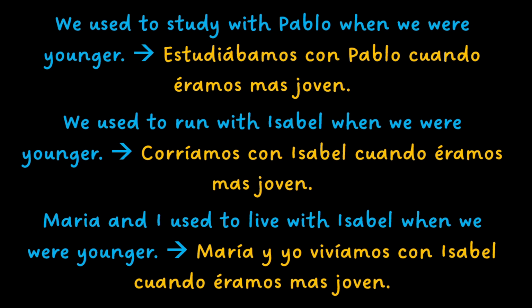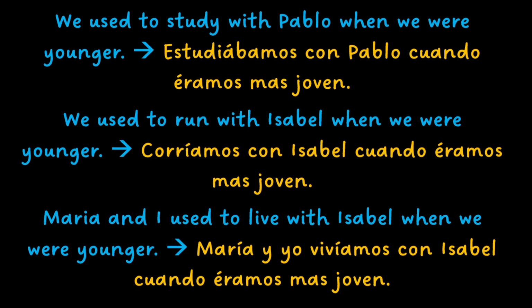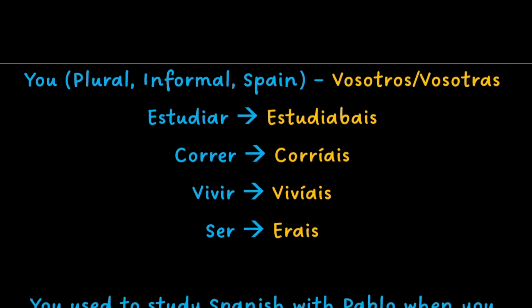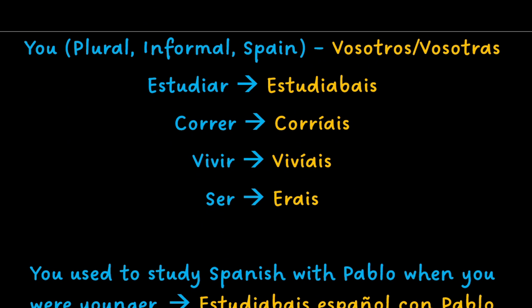We used to run with Isabel when we were younger is corríamos con Isabel cuando éramos más joven. And Maria and I used to live with Isabel when we were younger is Maria y yo vivíamos con Isabel cuando éramos más joven.